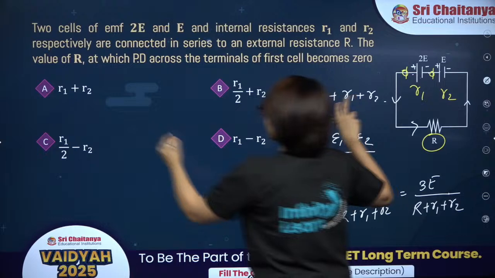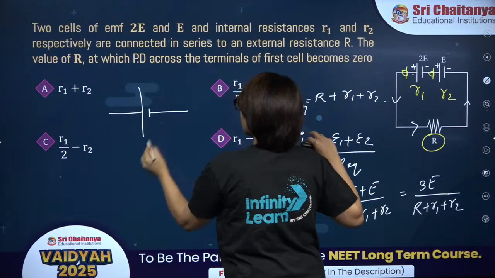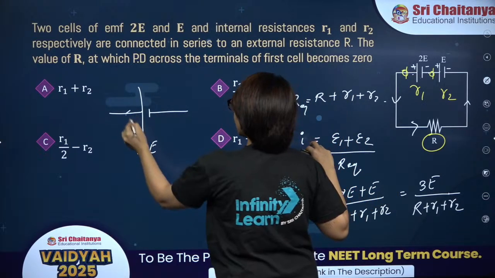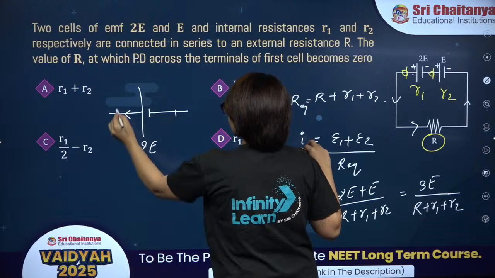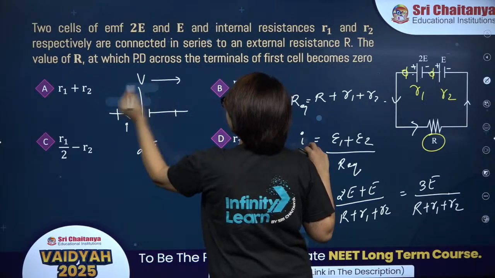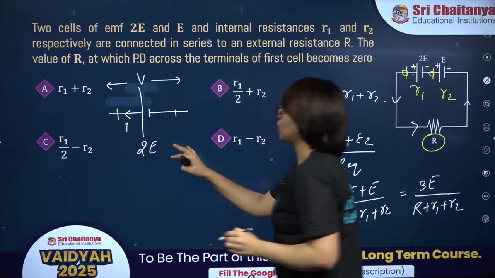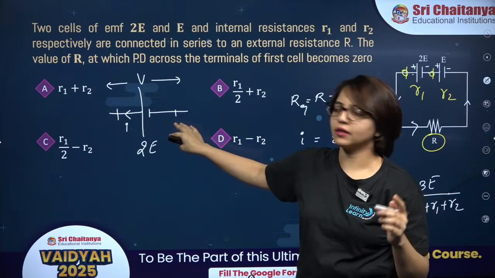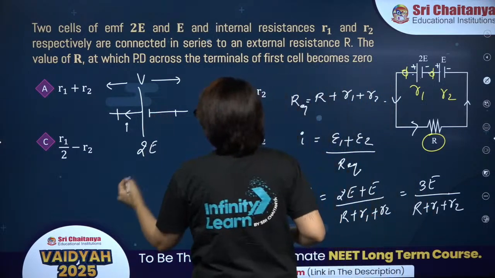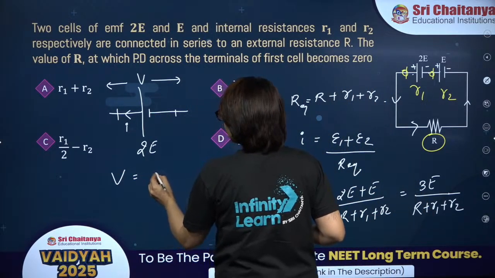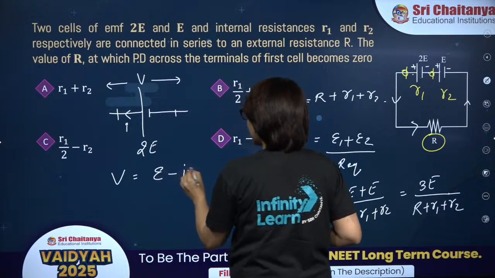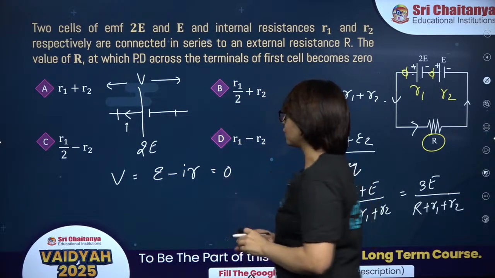If there is no potential difference across the terminals of the cell 2E, then the entire EMF should drop across the internal resistance. What is the terminal potential difference? It is EMF minus IR, and now it is equal to 0.